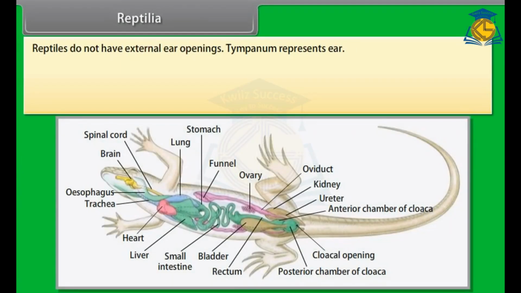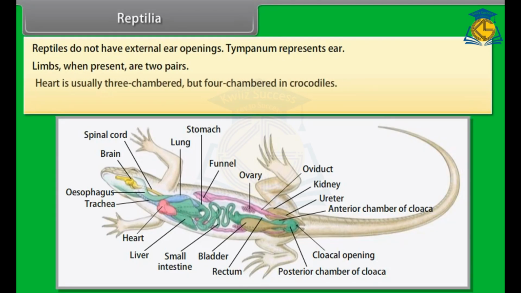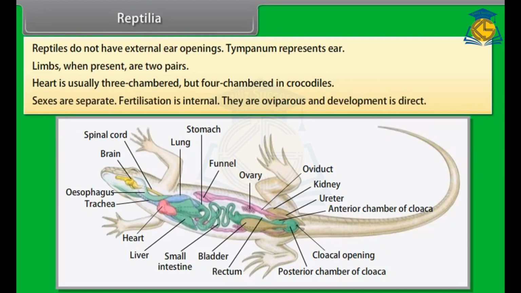Reptiles do not have external ear openings. Tympanum represents ear. Limbs, when present, are 2 pairs. Heart is usually 3-chambered, but 4-chambered in crocodiles. Sexes are separate. Fertilization is internal. They are oviparous and development is direct.